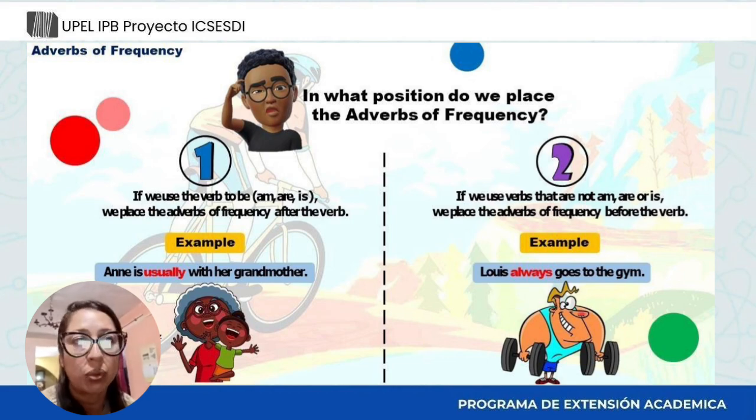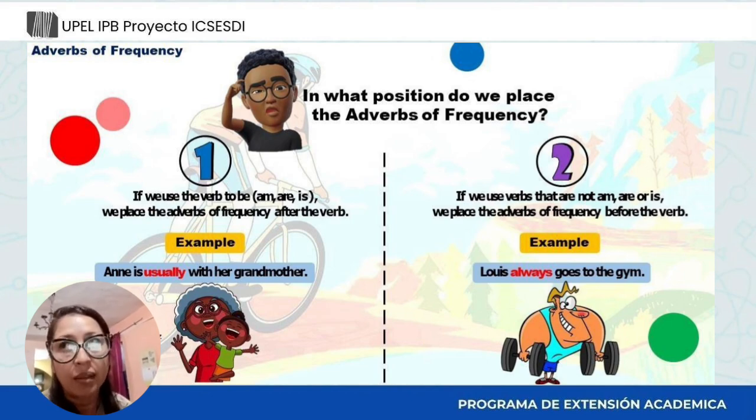Situation number two. If we use verbs that are not are or is, action verbs, we place the adverb of frequency before the action verb. For example, Louis always goes to the gym. Always is the adverb of frequency in this case, and it is placed, as you can see, before the action verb.